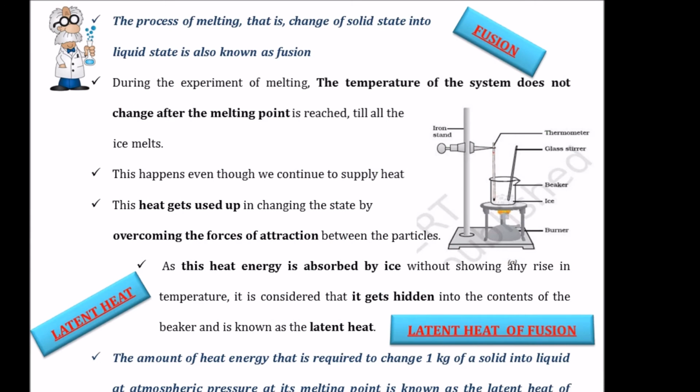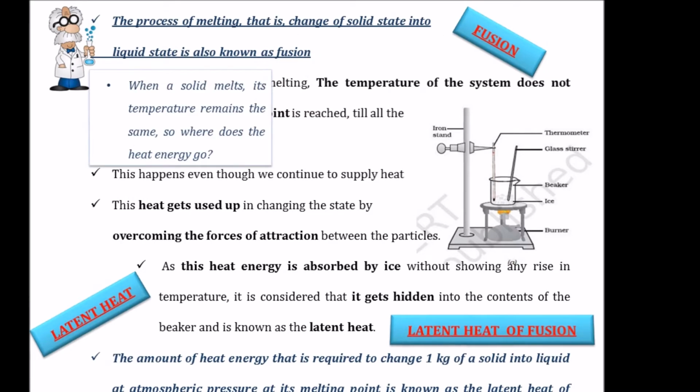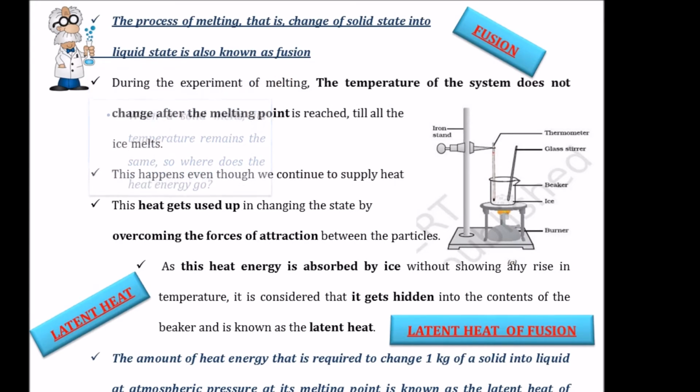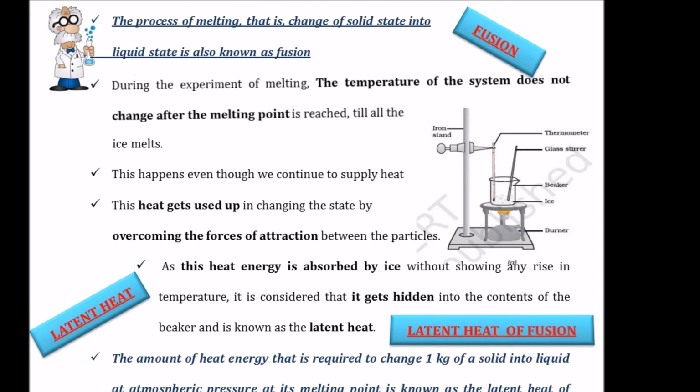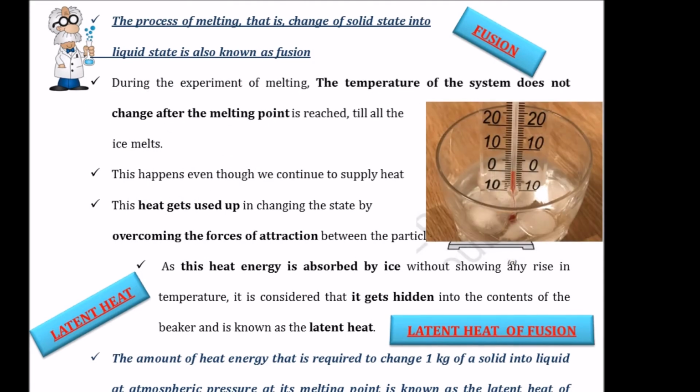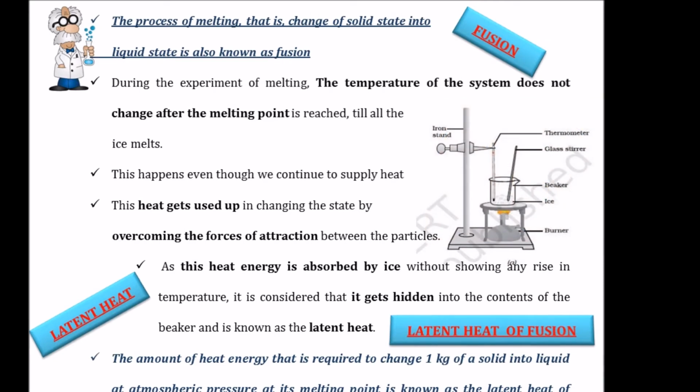Now this process of melting, that is a change of a solid state into a liquid state, is also known as fusion. Now if you observe the experiment, we could see that when the ice melts, the temperature remains a constant. So where did this heat energy go? Let's see. So as we said, during the experiment of melting, the temperature of the system does not change after the melting point is reached. But after the ice melts, the temperature increases.